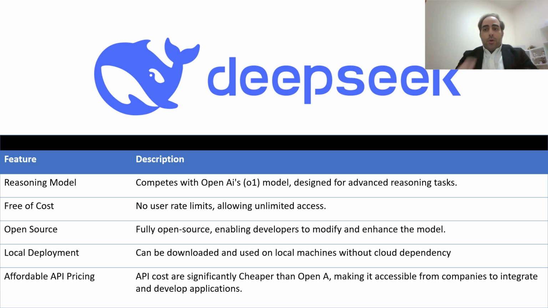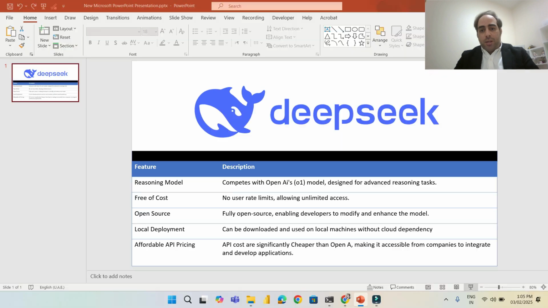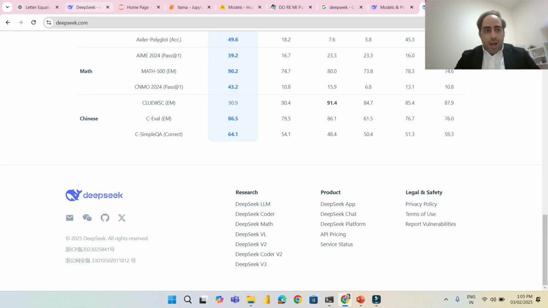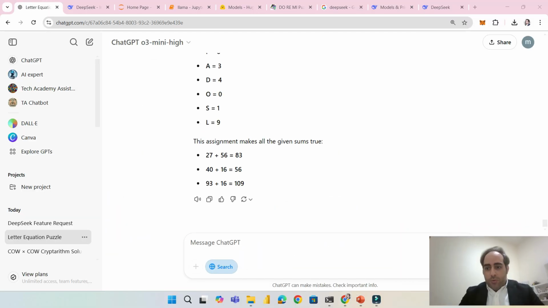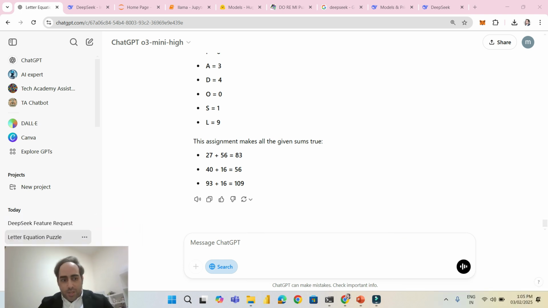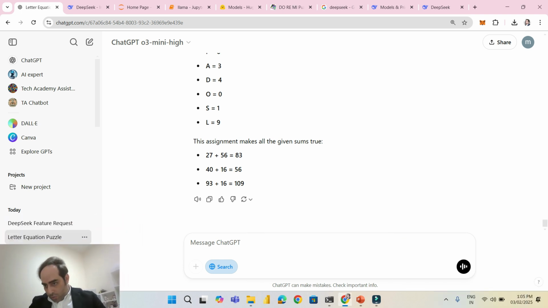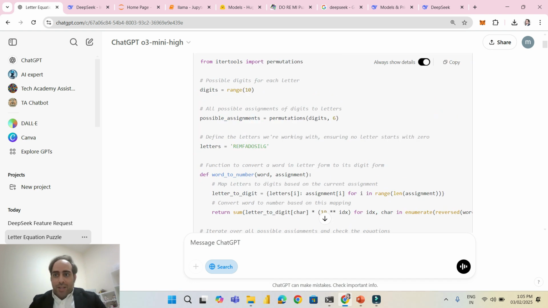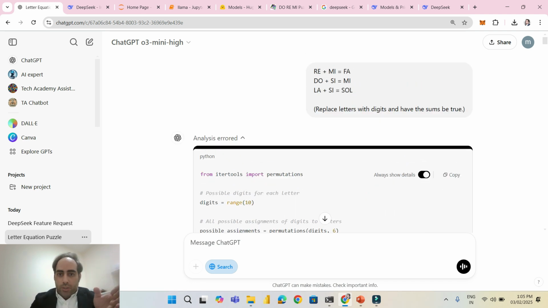Since we are talking about DeepSeek, I have a little demonstration for you. I went to ChatGPT and asked it, using the 4o model, a normal question. If RE plus MI equals FA, DO plus SIA equals MI, and so on.